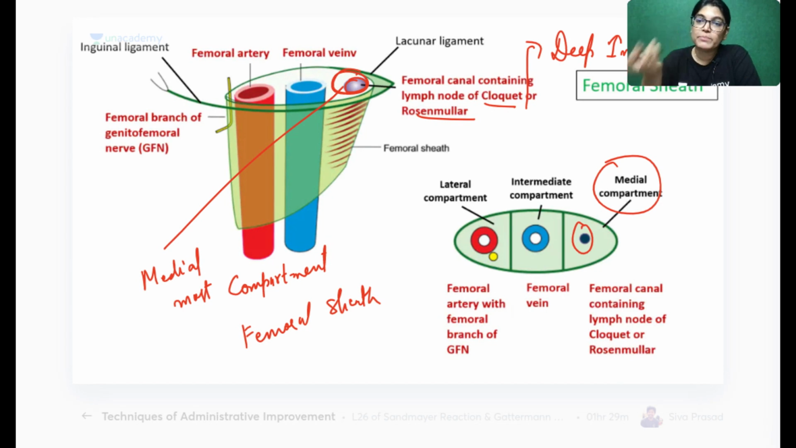If we go deeper in the femoral triangle, on the deeper aspect, the whole of the superficial inguinal lymph node ultimately drains into the deep inguinal lymph node, and this group of lymph nodes which is lying in the area of the medial most compartment or femoral canal is called the deep inguinal lymph node. The other name given to it is lymph node of Cloquet or Rosenmuller. Siddiqui, is it okay?